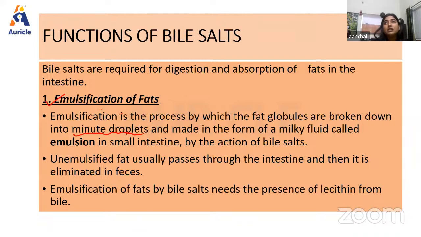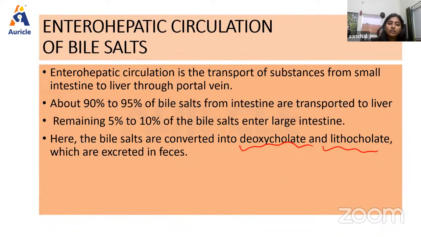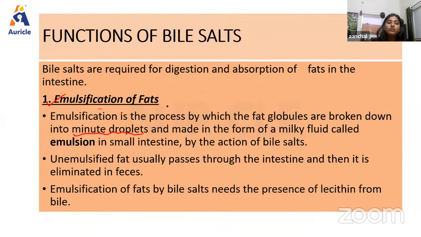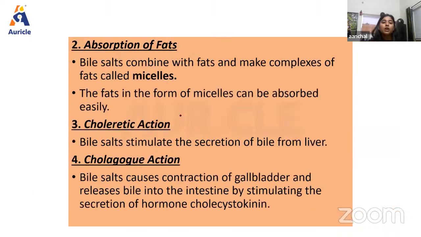So as we have seen, in the composition of bile there is a very important substance, that is lecithin, right? Which is essential for the emulsification of fat. So now next we have the absorption. Again, the bile salts help in the absorption of fats also. Bile salts combine with fat and make complexes of fats known as micelles. Now the fats in the form of micelles can be absorbed by the small intestine very easily.